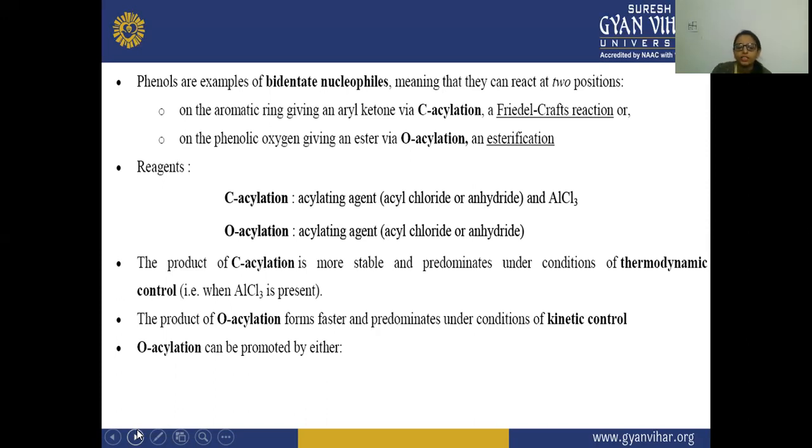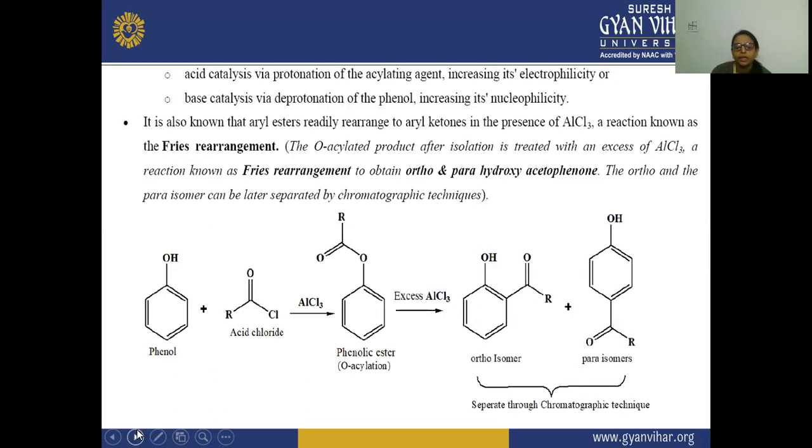So O acylation can be promoted by either acid catalyst, via protonation of the acylating agent, increasing its electrophilicity, and secondly by base catalysis, via deprotonation of the phenol, increasing its nucleophilicity. So this acid catalysis, happening via protonation of the acylating agent, is increasing the electrophilicity, and secondly, base catalysis is increasing its nucleophilicity.